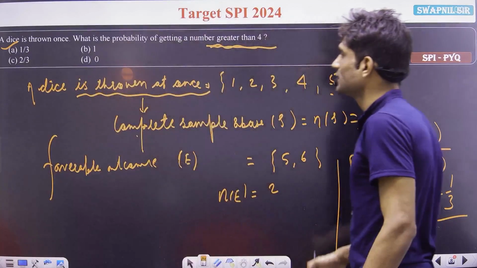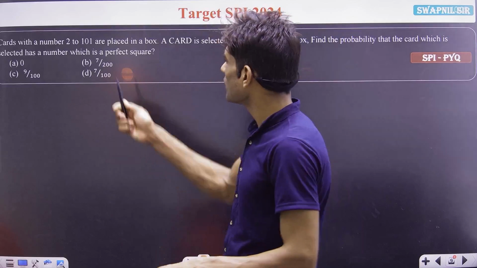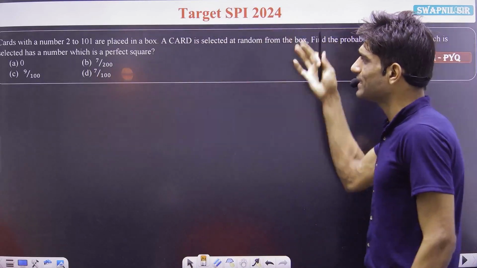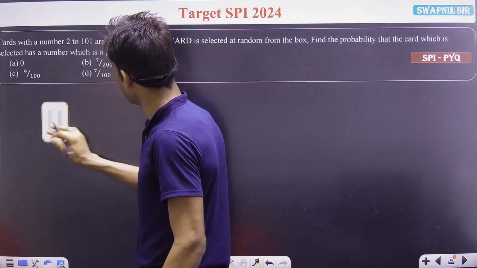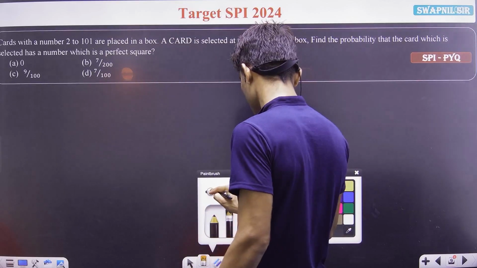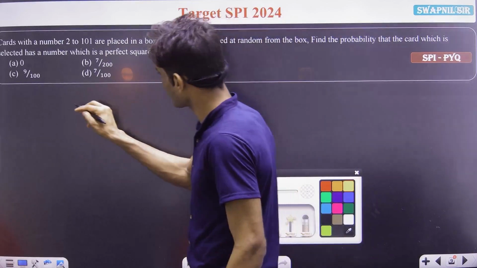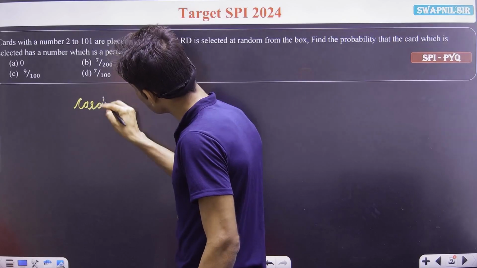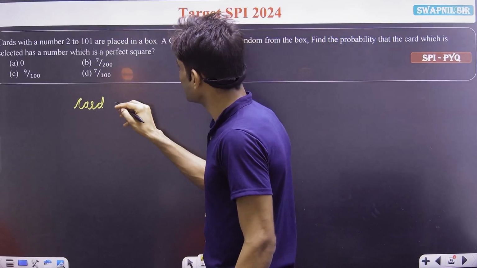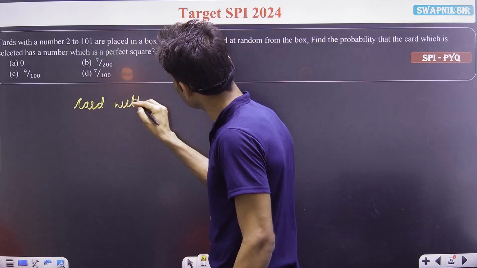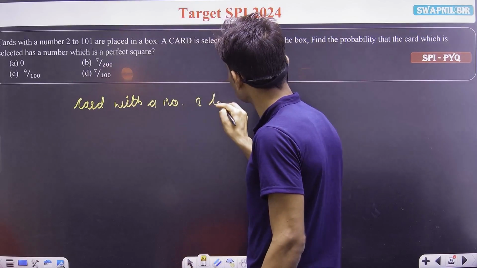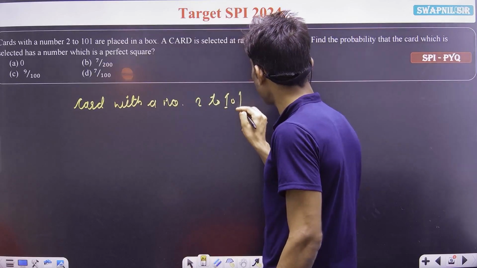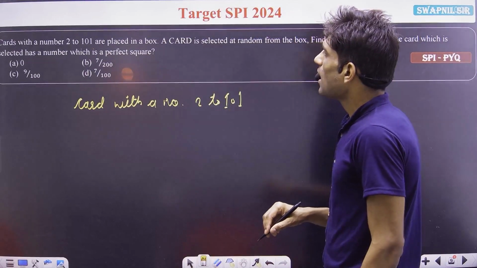Let me go for the next question. In my next question, we have been given cards with the numbers 2 to 101. We have cards with numbers 2 to 101 placed in a box.